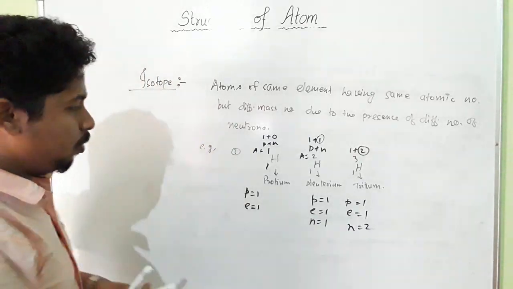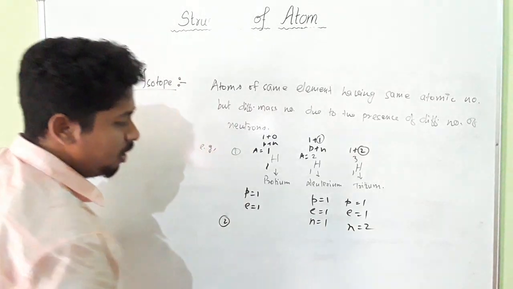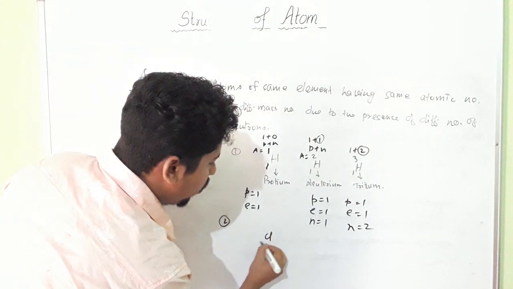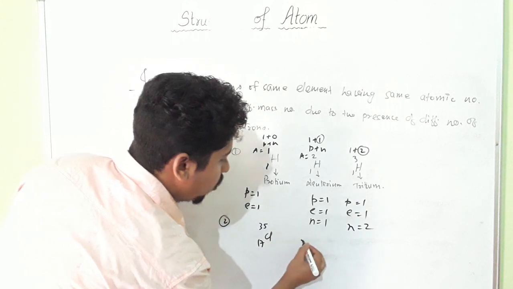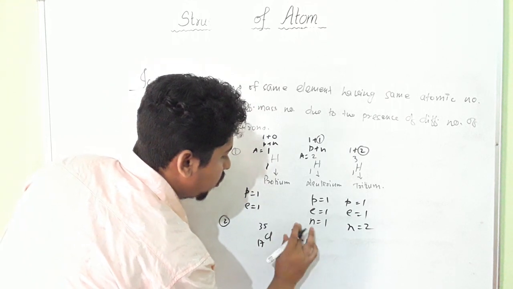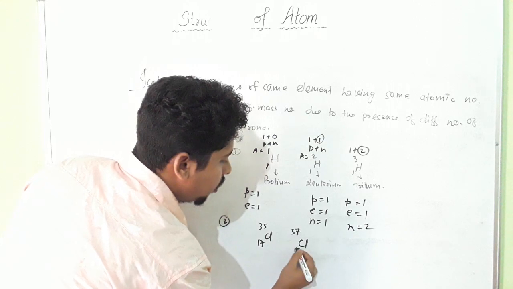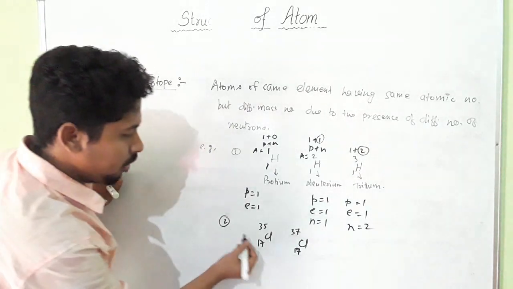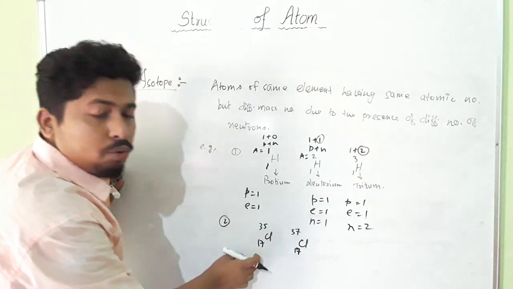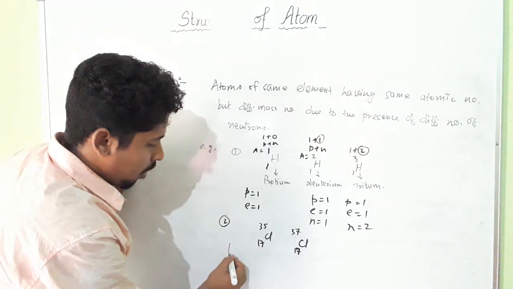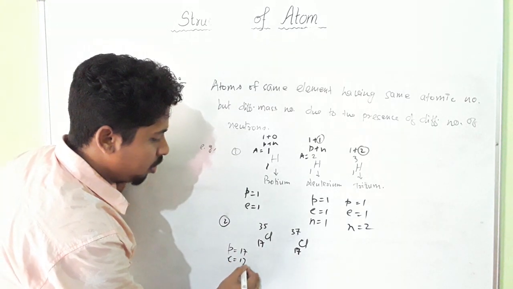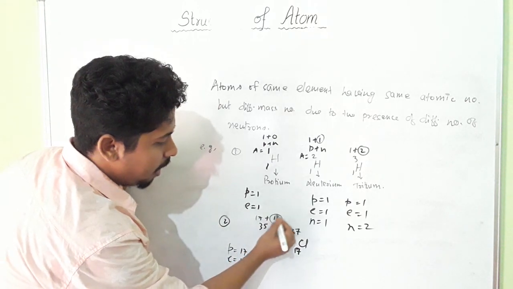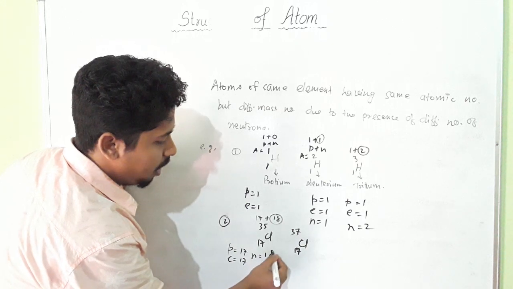Second example: chlorine exists in 2 isotopic forms. This is chlorine 17,35 and chlorine 17,37. So here you see, what is the number of neutrons in the case of chlorine 17,35? The number of protons is 17, so the number of electrons will be 17. And what is the number of neutrons? Here 17 plus 18, which means the number of neutrons will be 18.